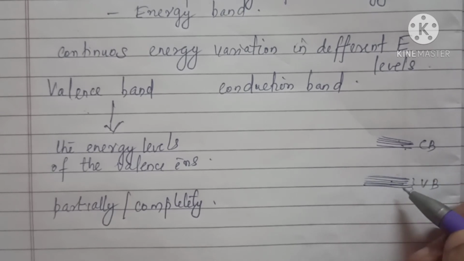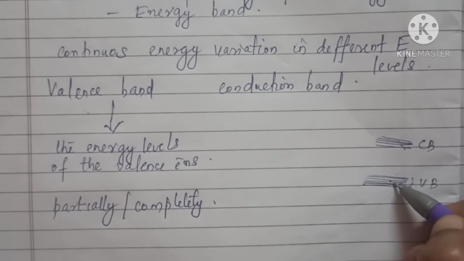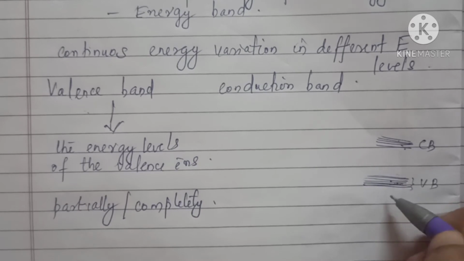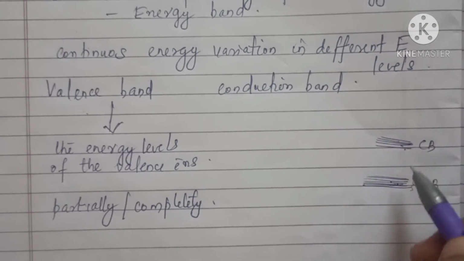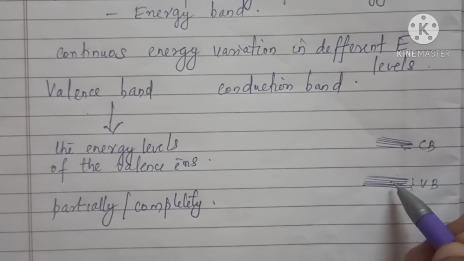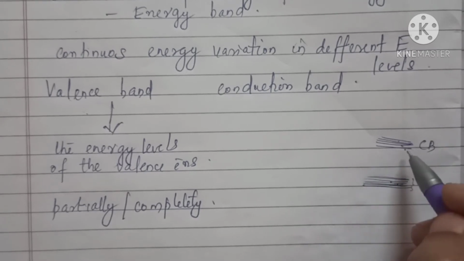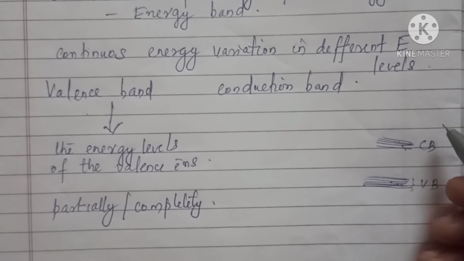So it consists of two bands, valence band and conduction band. Valence band means the energy band which includes the energy levels of the valence electrons. This band may be partially or completely filled, but it's never empty. The conduction band is just above the valence band, separated by a gap. At room temperature, this band is either empty or partially filled with electrons.